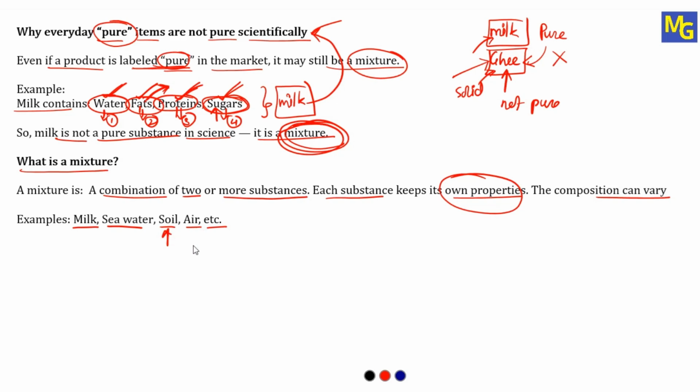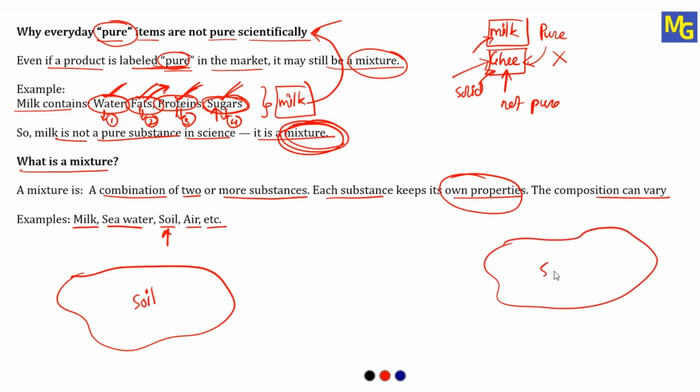If you imagine soil, imagine this is one area where we have soil, one city, and this is another city. Here also we have soil. So take soil from this area and take soil from this area and just test it in a laboratory, or just look at the soil. The soil consists of so many things, like clay or sand or stones, or I can say glass particles, or brick particles.